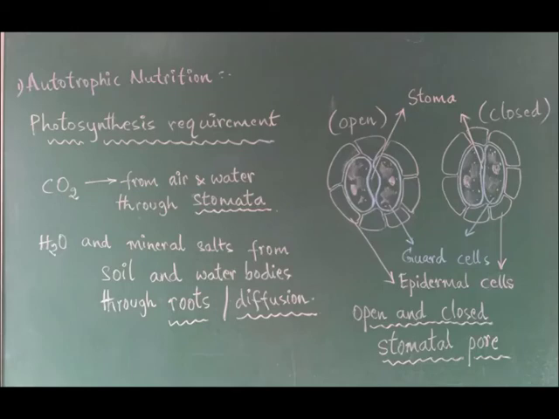Then water and even the mineral salts, some of the mineral salts are also needed. Terrestrial plants are getting water from soil. Root is absorbing water and mineral salts, which is transported through xylem to the photosynthesis site. Mineral salts are nitrogen, phosphorus, iron, magnesium, which are very much essential. Among these, nitrogen is the major one.